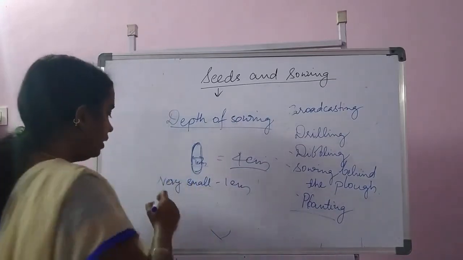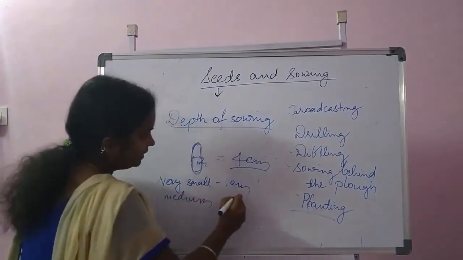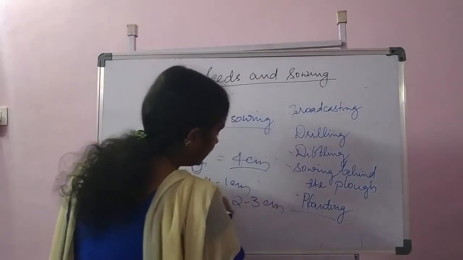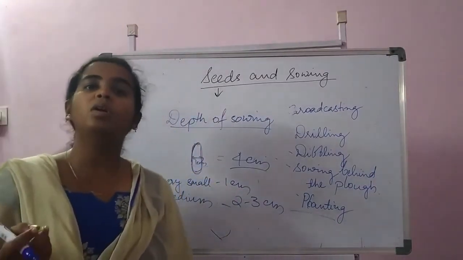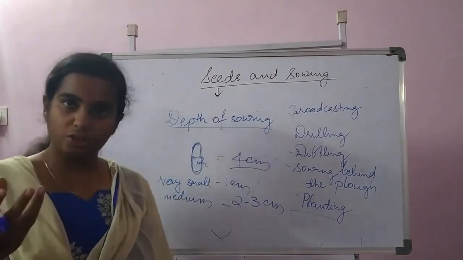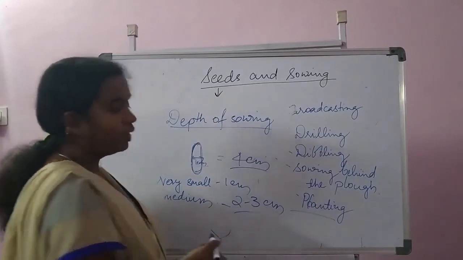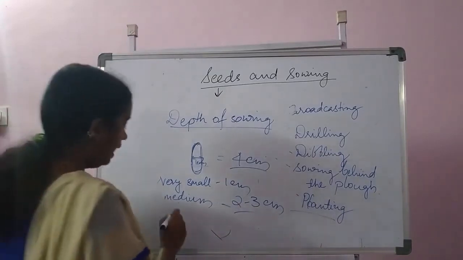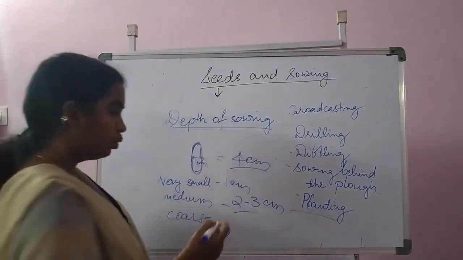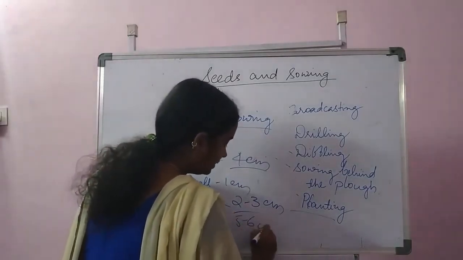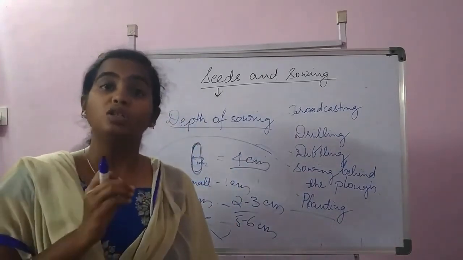And for medium sized seeds, it is 2 to 3 centimeter. Like you can take it for sesamum or linseed or sorghum. So for medium size of the seed, the depth of the sowing is 2 to 3 centimeter. And for the coarse seeds like maize, the depth of the sowing will be 5 to 6 centimeter. So this is all about the depth of the sowing.